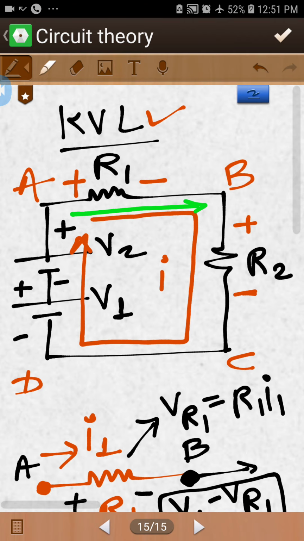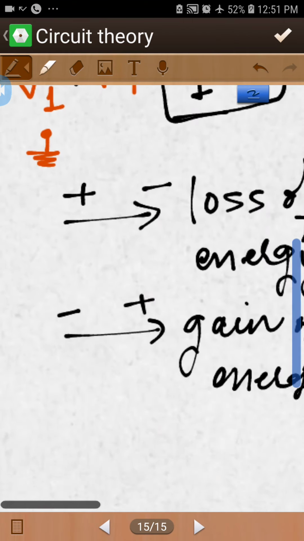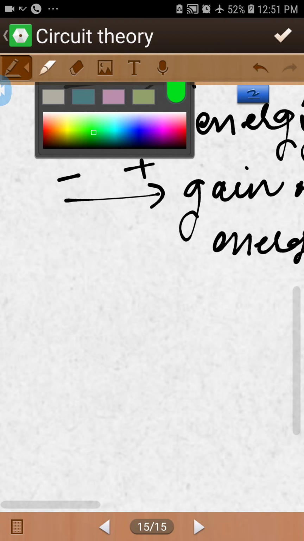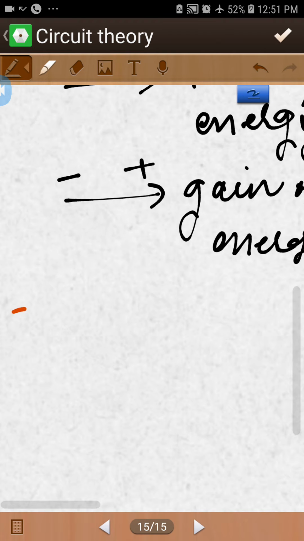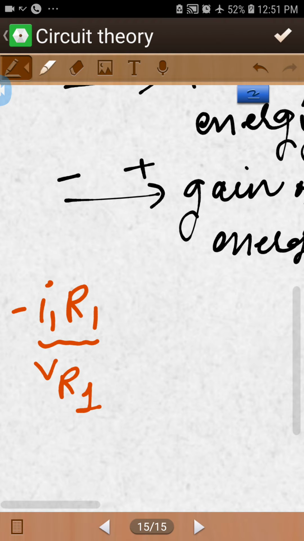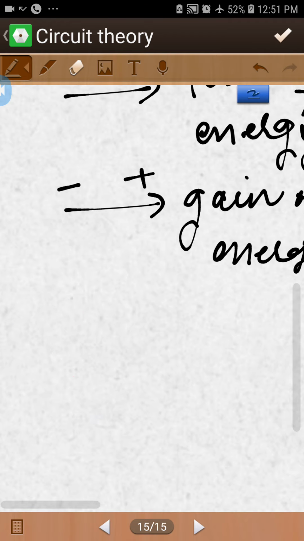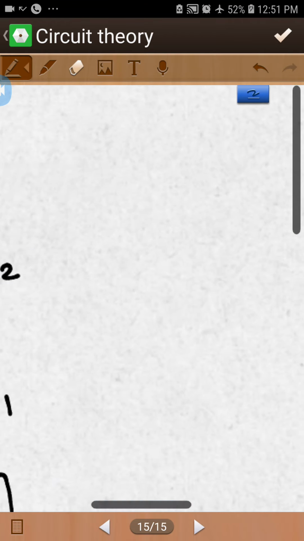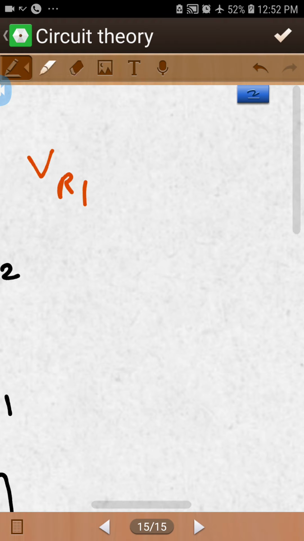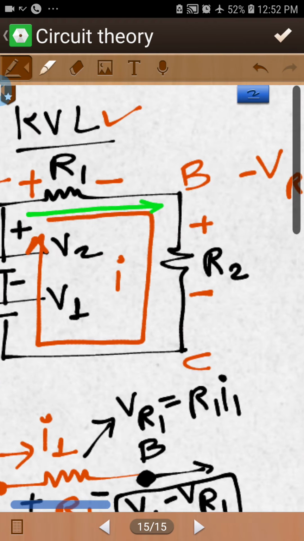The voltage on R1 is minus the current I1 flowing times R1, that is the voltage across R1, or you can write VR1 with a negative sign because there is a loss of voltage.